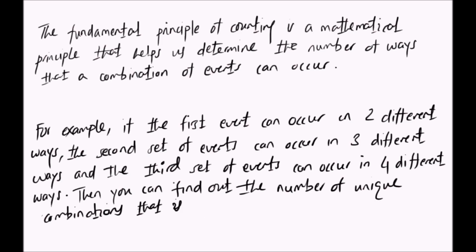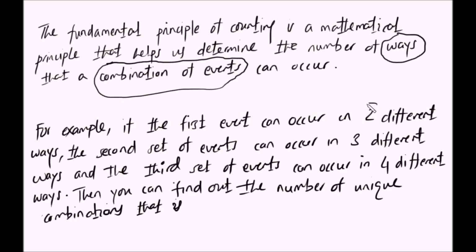So nasema the fundamental principle of counting is a mathematical principle that helps us to determine the number of ways, mara nyingi sana hii ways, that a combination of events can occur. So for example, if the first event can occur in 2 different ways, the second event will occur in 3 different ways, and the third set of events can occur in 4 different ways.